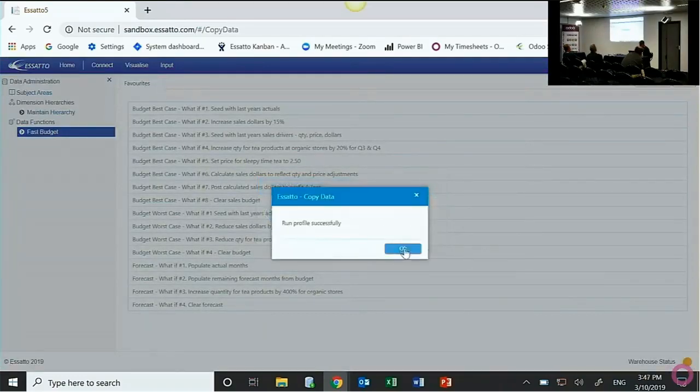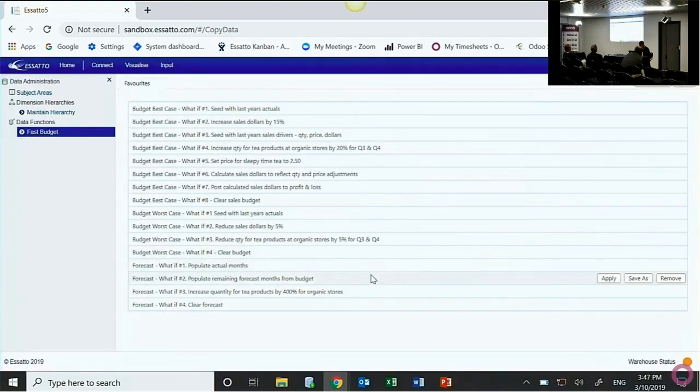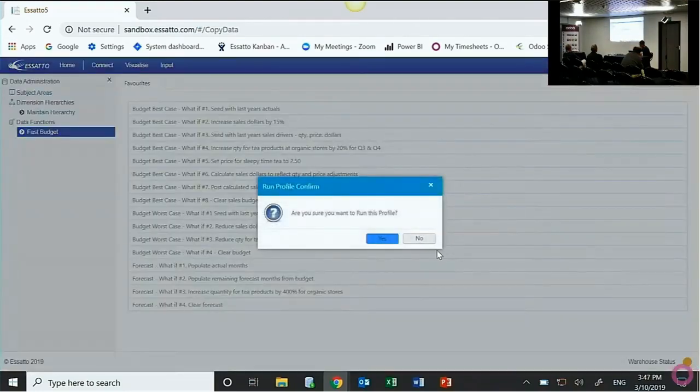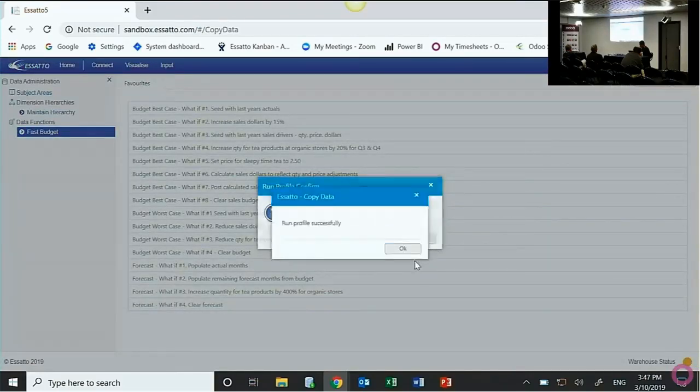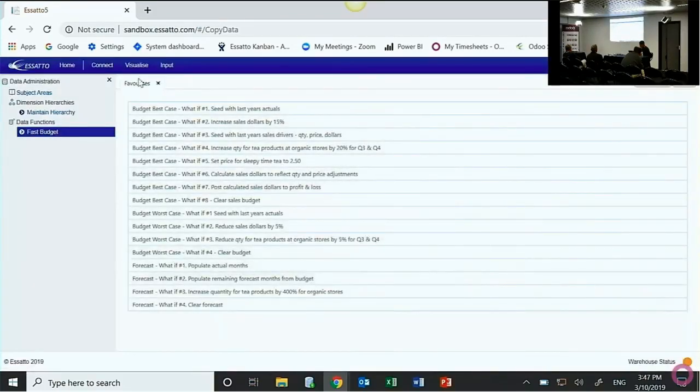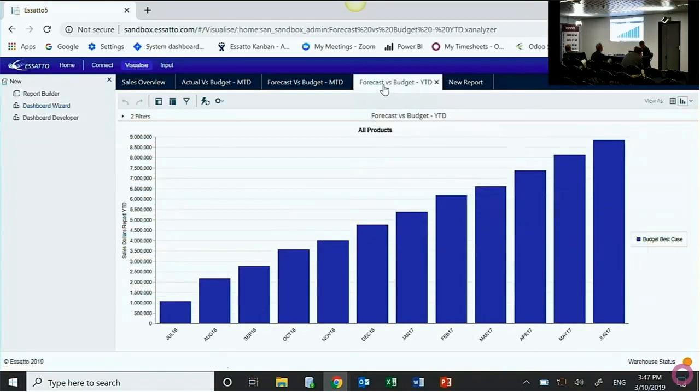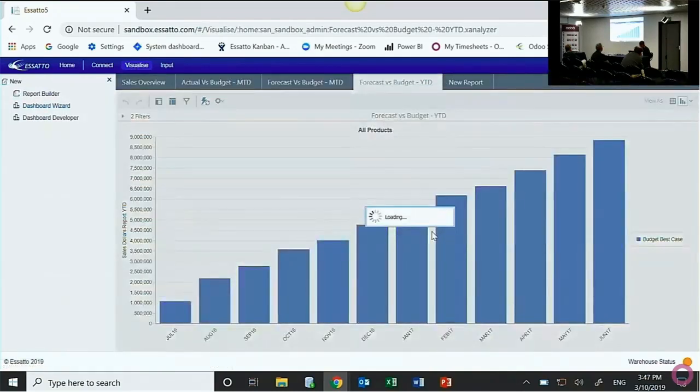because that's done. I can't change that, that's already happened. Then I'm going to use my budget to populate the 4 months of the year that still have to happen, and I'll use that as my starting position. So that's all happened. Essatto's just at the lowest level of detail, it's just created a revised sales forecast. If I refresh this report now,